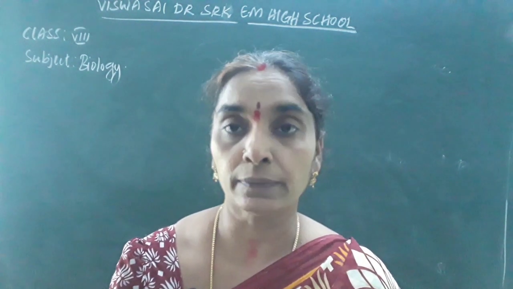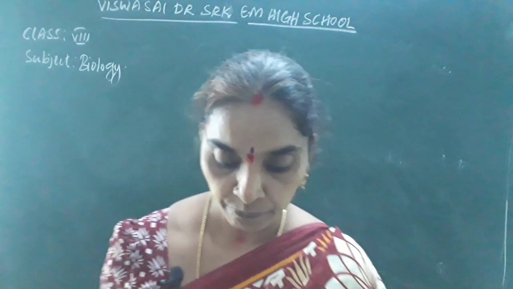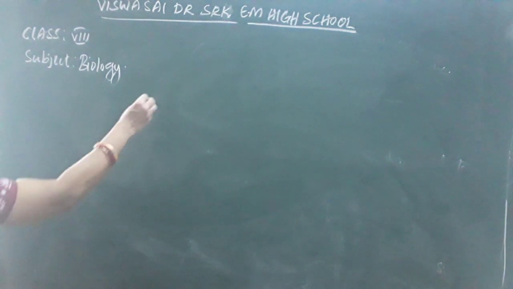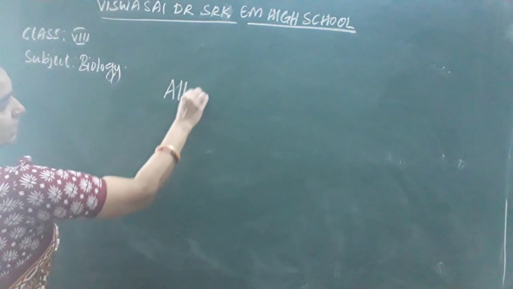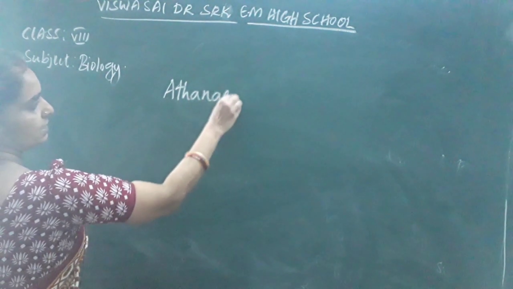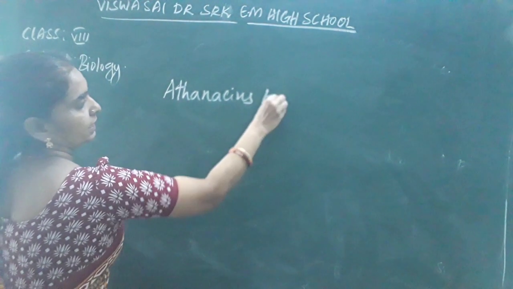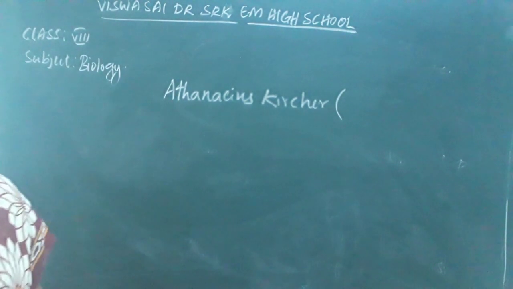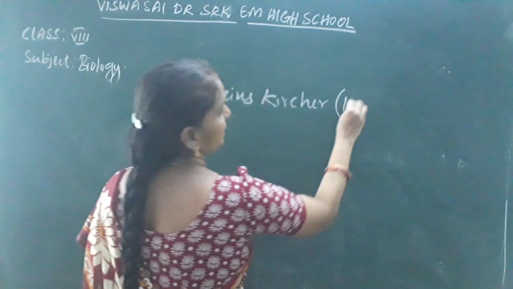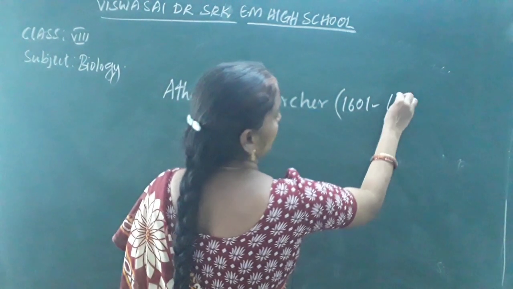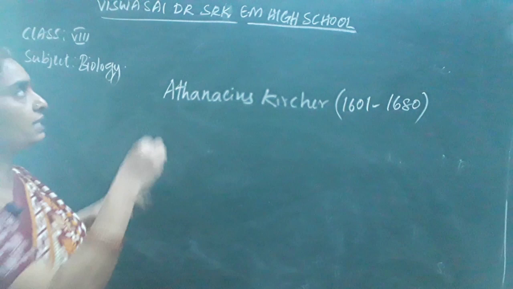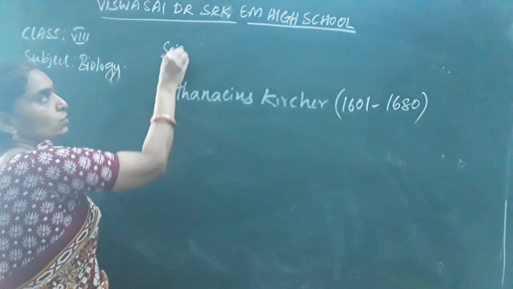The scientists like Athanasius Kircher. His name is Athanasius Kircher. His life period was between 1601 and 1680.